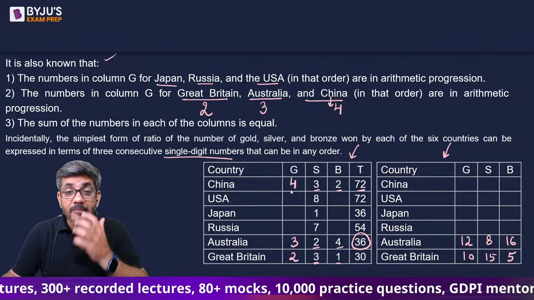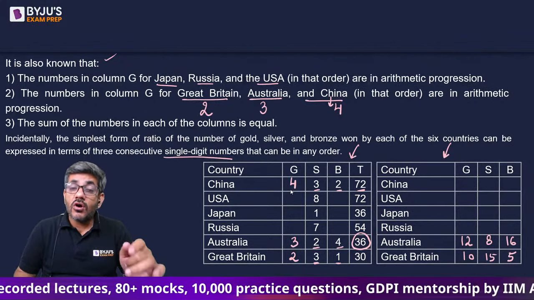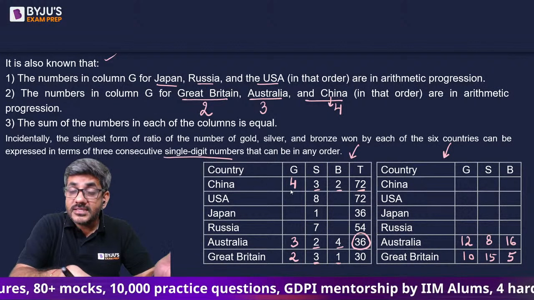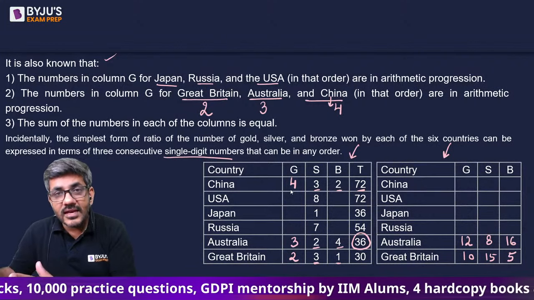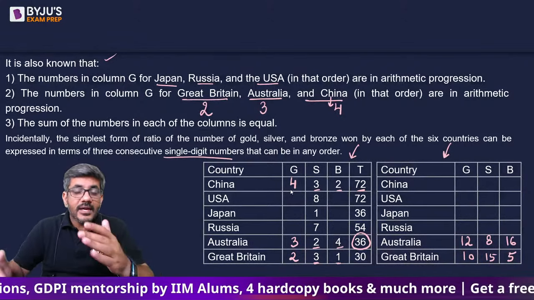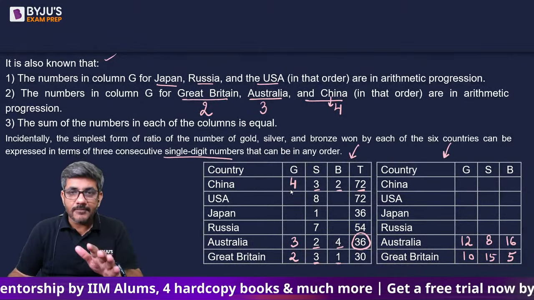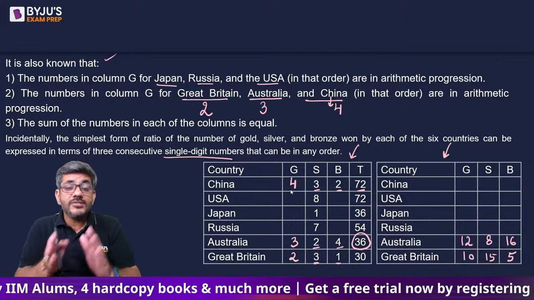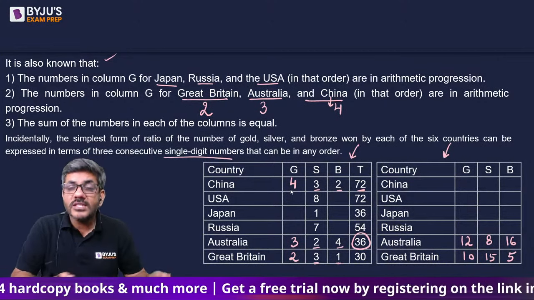और ये ध्यान दीजिएगा, उसने कहा है the numbers in column G in the given table basically is talking about the table on the right hand side we have made. So I am not talking about 10, 12 and 14. 10, 12 और 14 AP में नहीं होने चाहिए because those are the number of medals. He is talking about the numbers which are given to us in these columns.